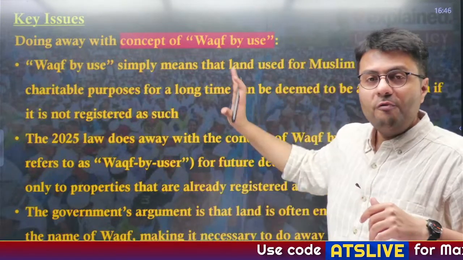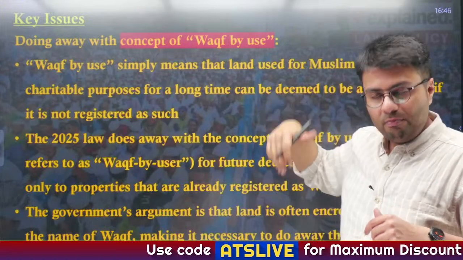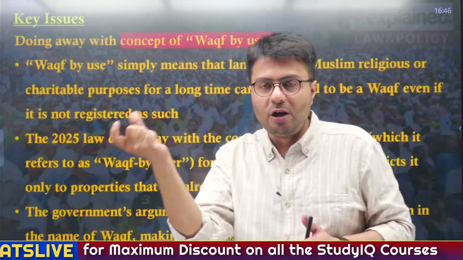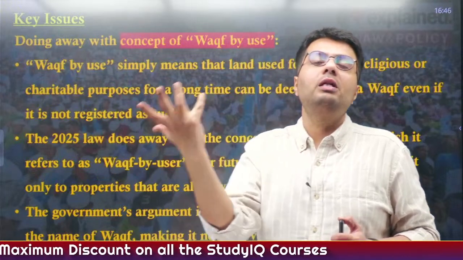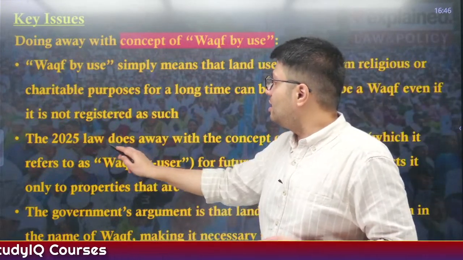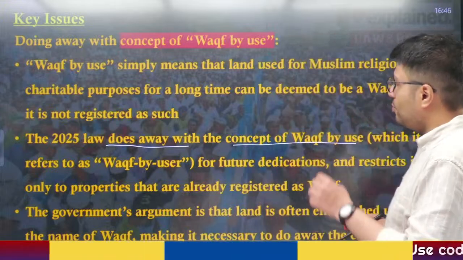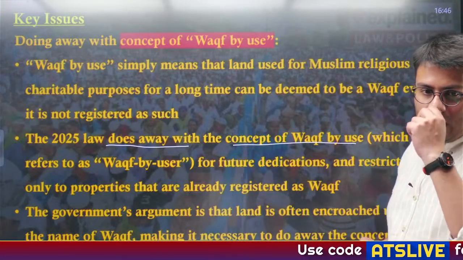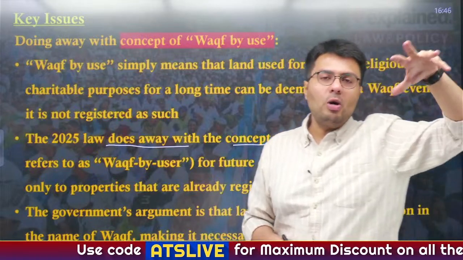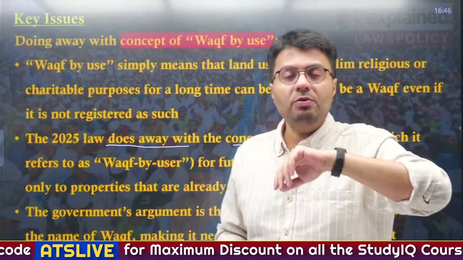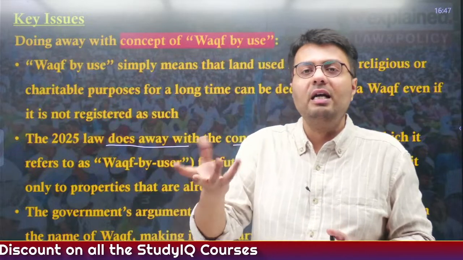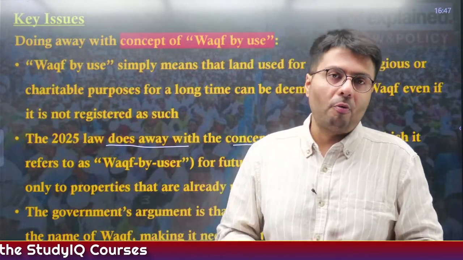Now this will be done away with in the current act which has been passed by the Parliament, which means in absence of a particular waqfnama, you can't use that property as a waqf property, right? So this does away with the concept of waqf by use, that is the 2025 law. Suppose there is an old mosque or old religious charitable institution which continues to be used as waqf, but they do not have a waqfnama, so technically they have to stop using that property as a waqf property.